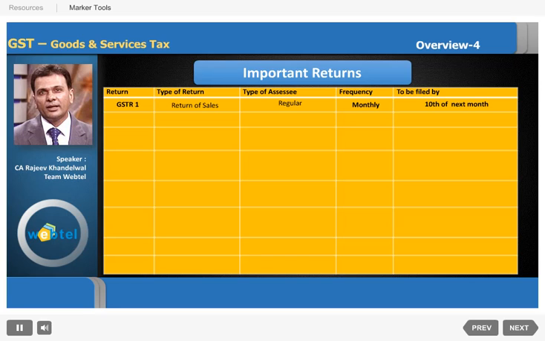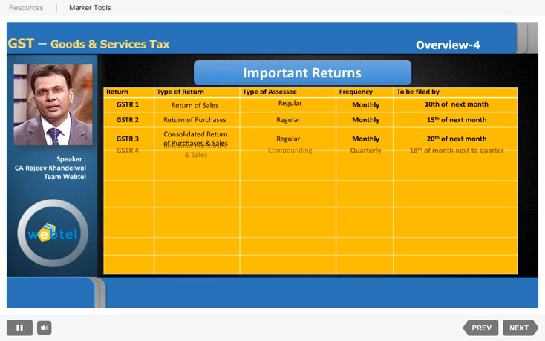Then we have GSTR2, which is the return of inward supplies or purchases, which is to be filed by a regular dealer on a monthly basis by 15th of the next month. GSTR3 is a consolidated return of inward and outward supplies, or in the current scenario we can say purchases and sales. It is to be filed by a regular supplier on a monthly basis by 20th of the next month.